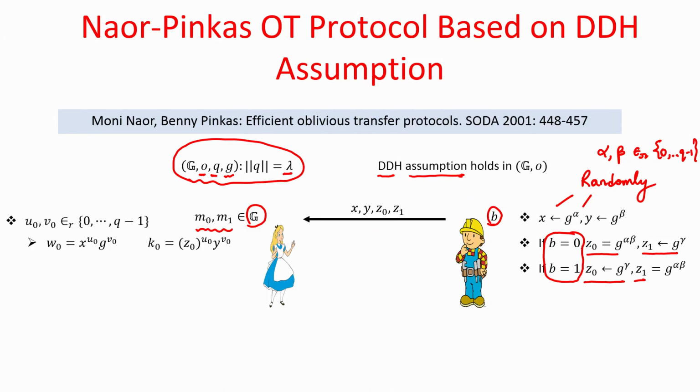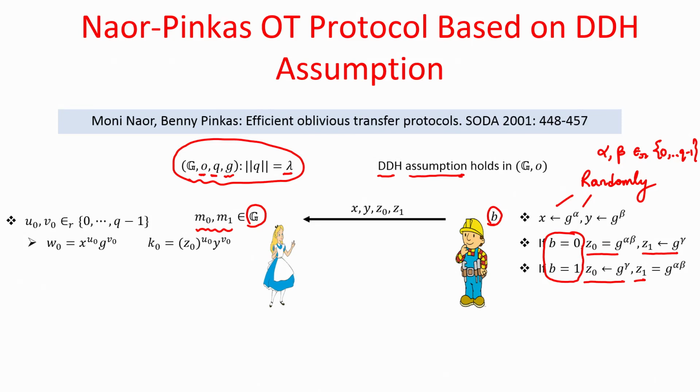Now, what is Alice going to do? Alice has to somehow send the messages M0 and M1, both of them, to Bob in such a way that finally Bob should be able to get back only the message M sub b, but he should not be able to get back the message M sub 1 minus b.